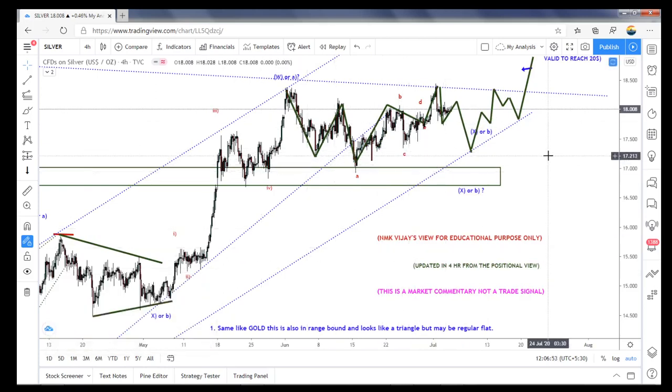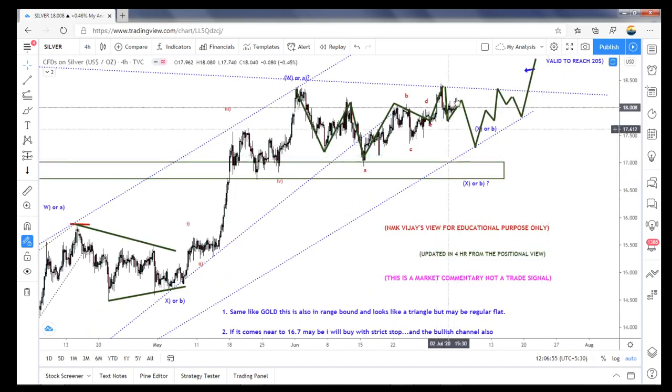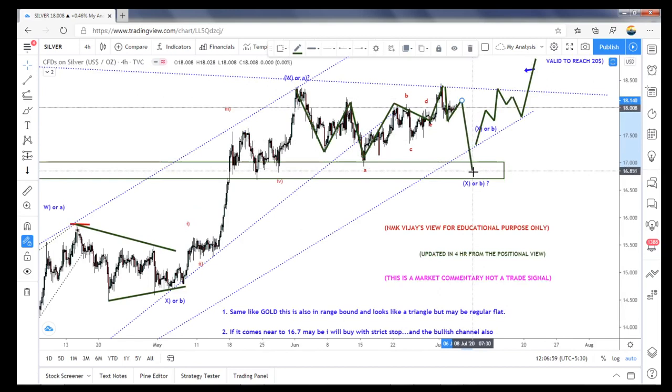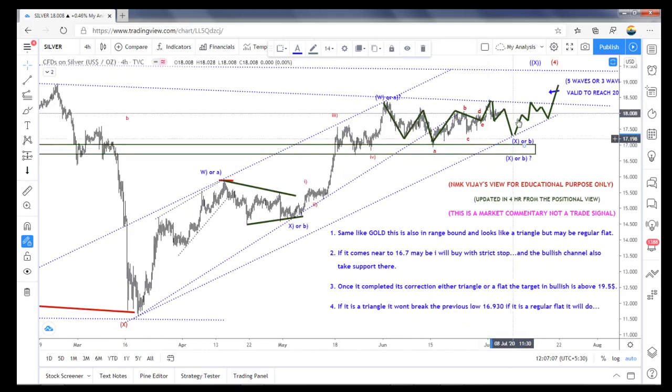Just keep on watching. Whether it is making this kind of triangle, or it could break like this, or without breaking this, because it's already an irregular flat, so this becomes an X or B. So from here itself it can shoot, expecting the triangle, or from here it can shoot.